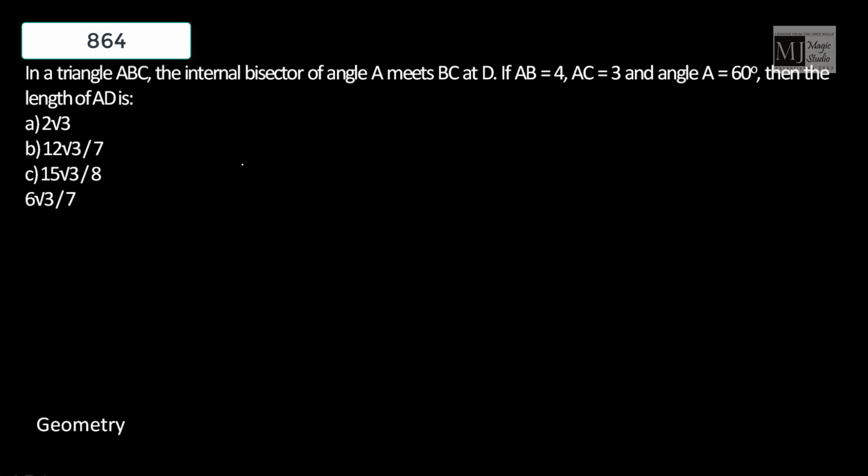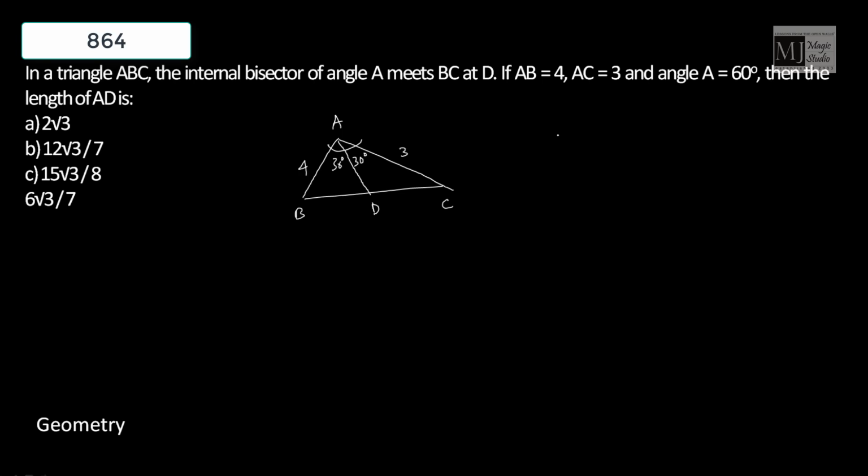In a triangle ABC, the internal bisector of angle A meets BC at D. If AB is 4 units, AC is 3 units, and angle A is 60 degrees, that means this is 30 degrees, this is 30 degrees, then the length of AD, okay.